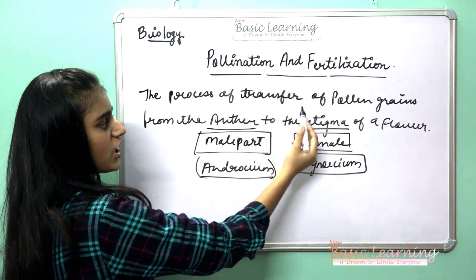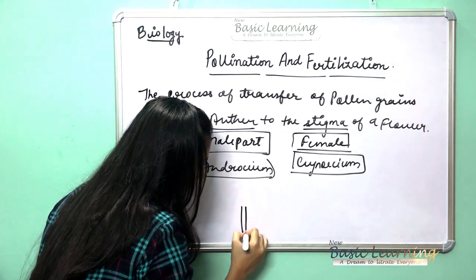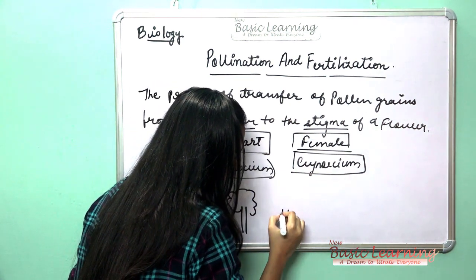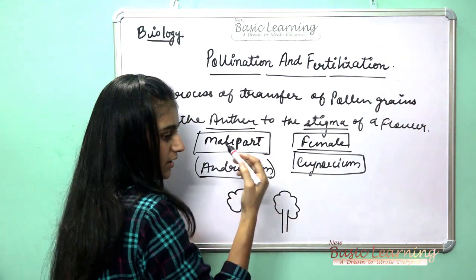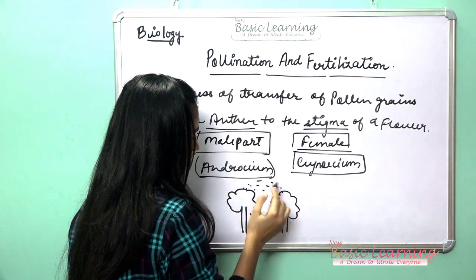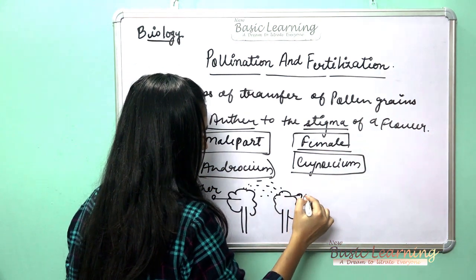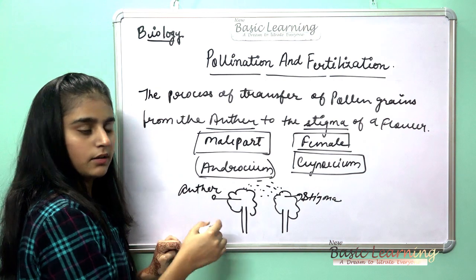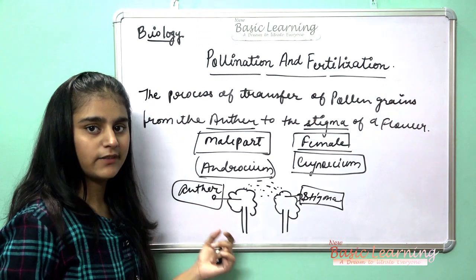Pollination is the process of transfer of pollen grains from the anther to the stigma of a flower. Suppose this is the flower, and this is also a flower. So the pollen of the anther to the stigma of the flower. This is the pollen. Suppose this is the anther part and this is the stigma part. So when the pollen transfers from the anther to the stigma of a flower,